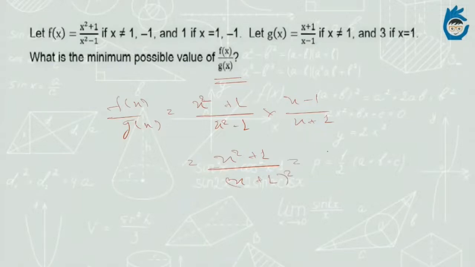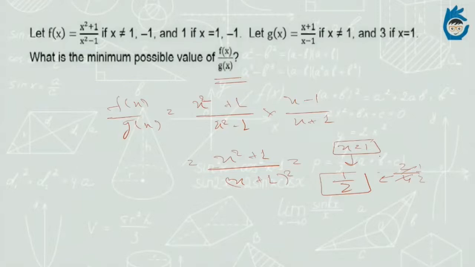So as we can see, this gives us a value at x is equal to 1. This gives us a minimum value that it can determine, and this will be equal to half, since this will be 2 by 4.